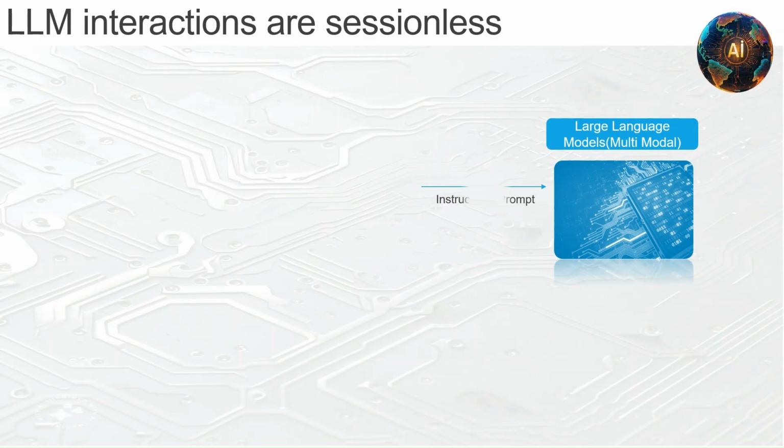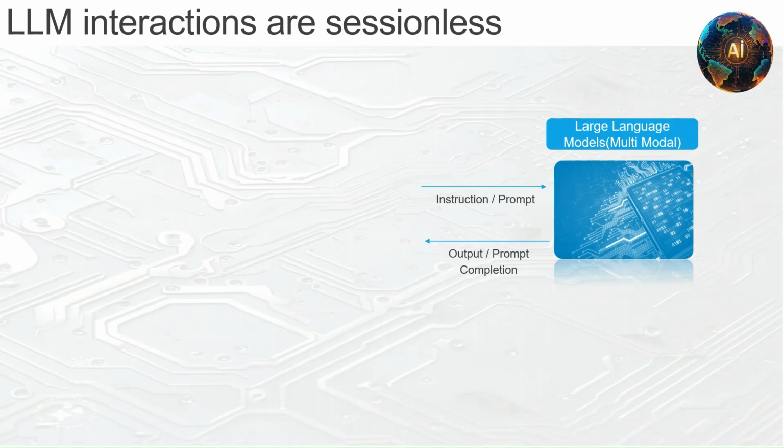It is like a vending machine where you insert a coin, put in an item number, and you get what you want. The machine doesn't know what you ordered before or what you're going to order next. So each interaction with the LLM is on its own.